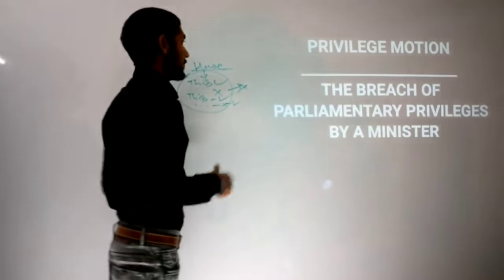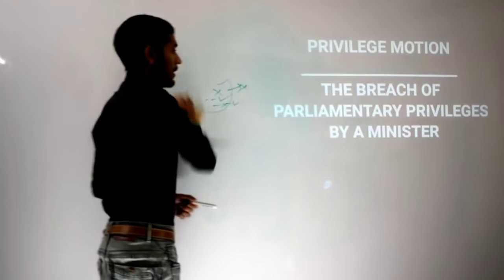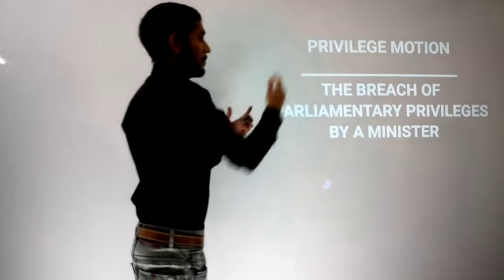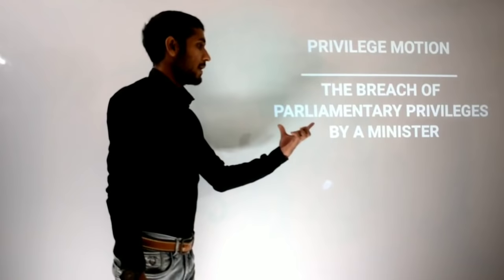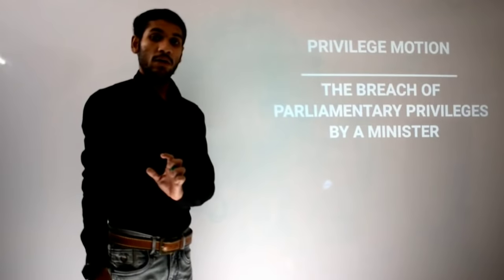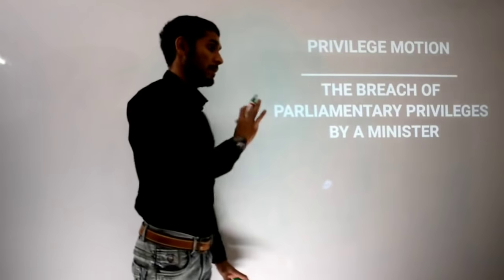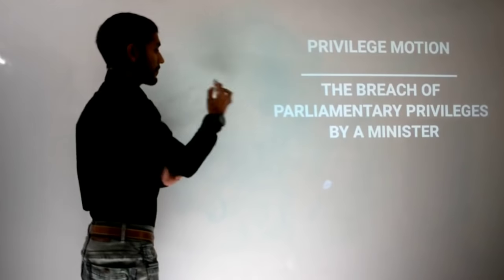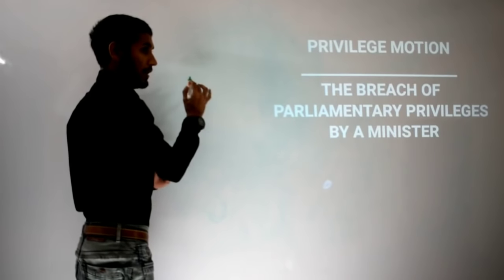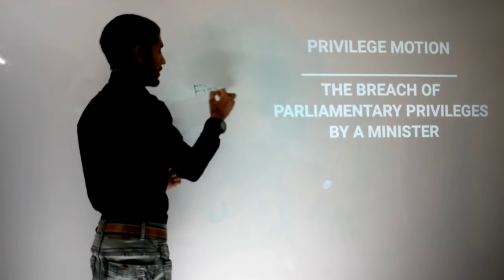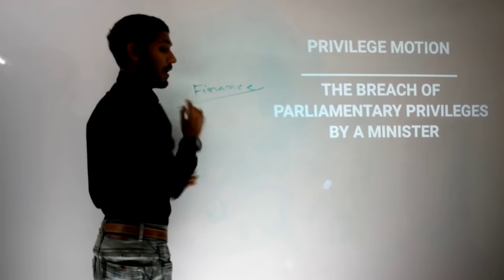So let's see what is privilege motion. I am giving you an example. Privilege motion: the breach of parliamentary privileges by a minister. Here it is mentioned, a minister. Breach means, clearly look at it, if a finance minister, I am just giving an example, don't take it to heart.